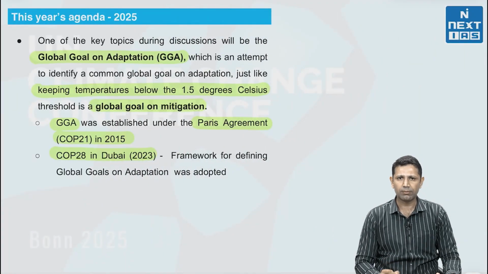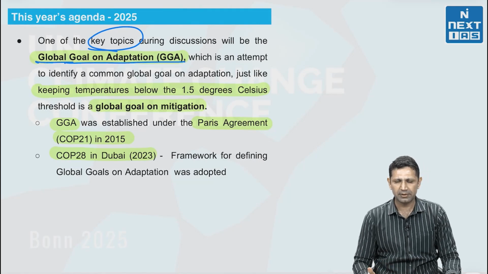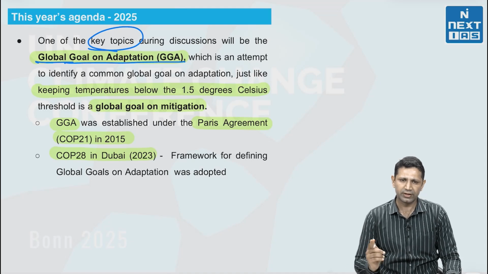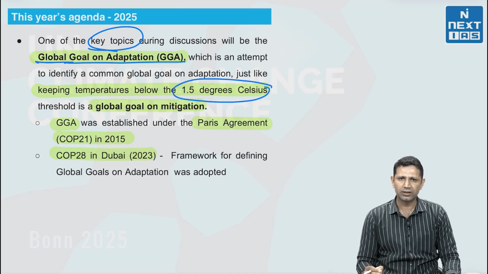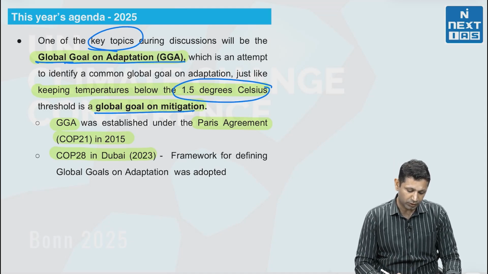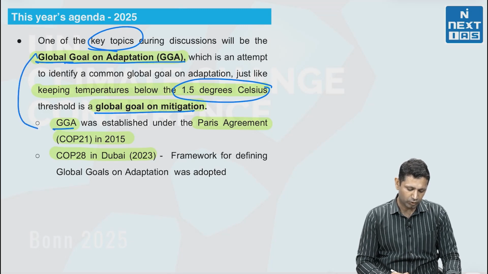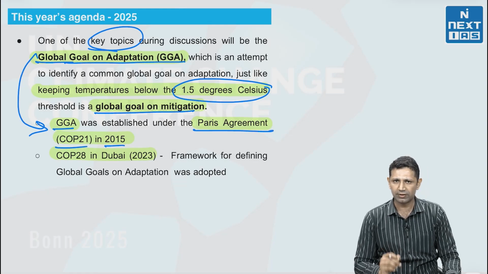Now, if we talk about this year's agenda, one of the key topics here will be the Global Goal on Adaptation. Global Goal on Adaptation means what goal we are going to achieve. For example, one of the goals is restricting the global temperature rise to 1.5 degrees Celsius. Now this Global Goal on Adaptation, known as the GGA, was adopted or established at the Paris Agreement in COP21 in 2015.